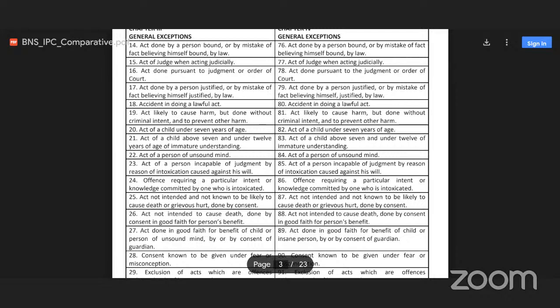As a criminal lawyer of trial court, whoever is practicing in a trial court as a criminal lawyer, should always focus, when an accused's case comes in your hand, on whether it will come under general exception or not. So general exceptions should be very properly studied by the defense lawyer. And it will be adversely studied by the prosecution lawyer.